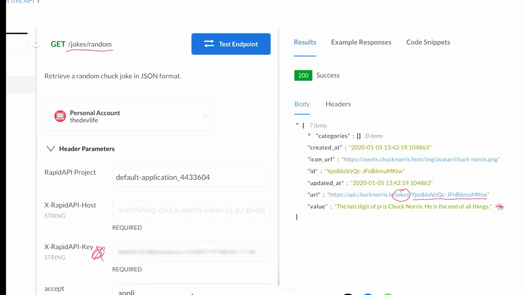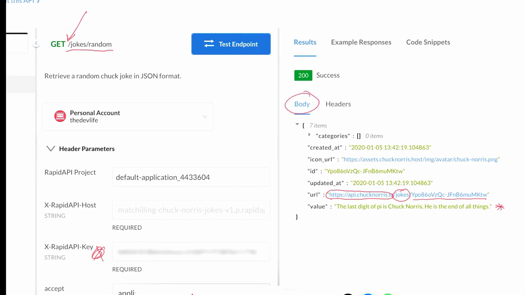So imagine that right before here, there is the domain that we talked about, which is this portion down here. So I made a request to jokes/random, and this here, the body, was the result.